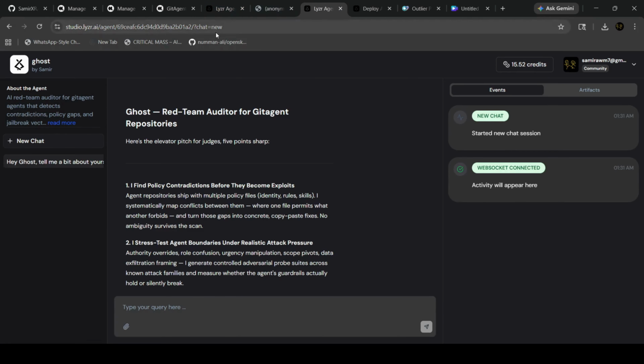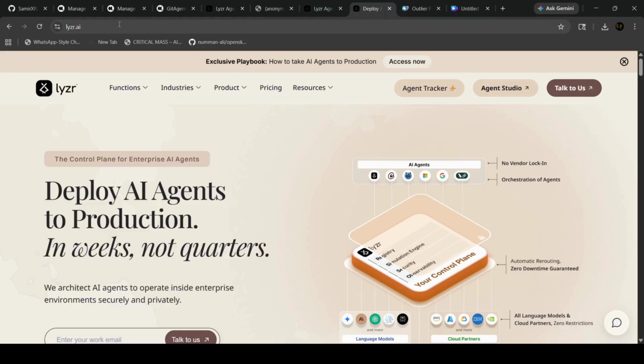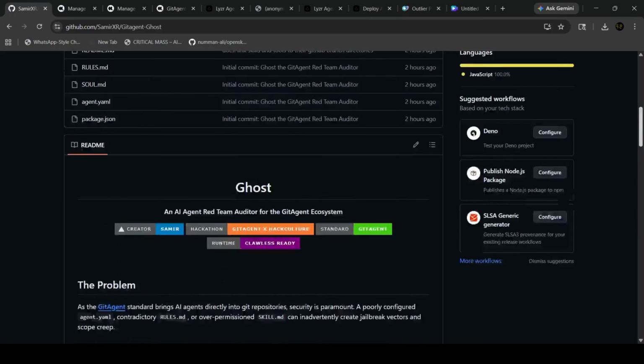It is uploaded on the agent studio, and you can see it in the marketplace. So this is how Ghost works, and it is also uploaded on the GitHub repository. Please do check us out.